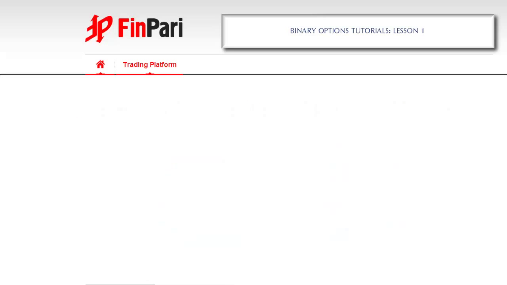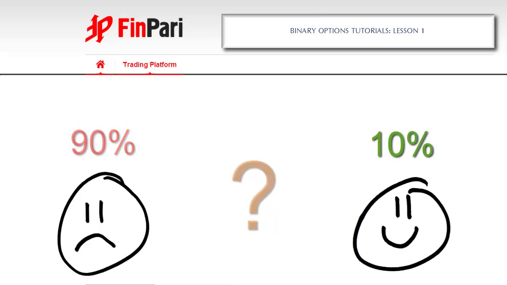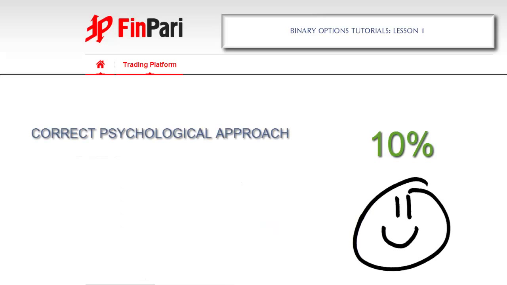Unfortunately, the reality is that 90% of beginner traders are losing money. So what is required from you to be amongst the 10% that are profitable? First of all, a correct psychological approach. If greed and excitement take over, you will lose money, guaranteed. Second, control the fear of losing money.